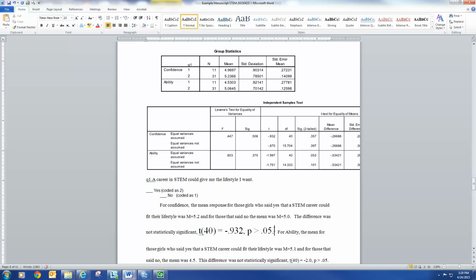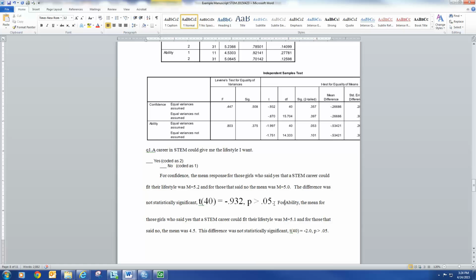In courses like 516, we'll go on and we'll calculate the effect size, colon, d. But for this assignment, we don't have to do that. Okay. So now for the next one, for the difference is not statistically significant.